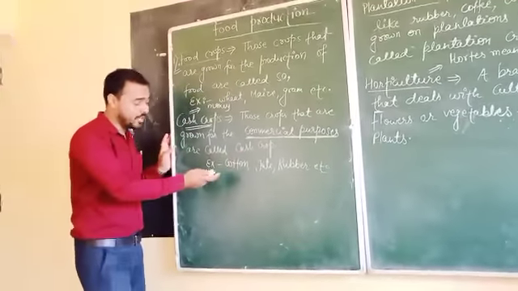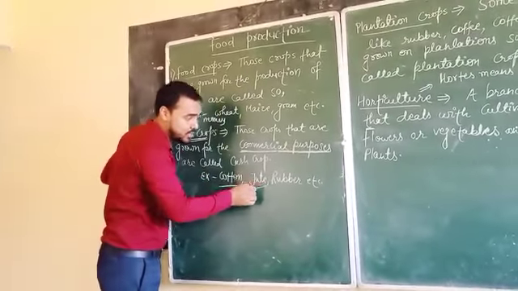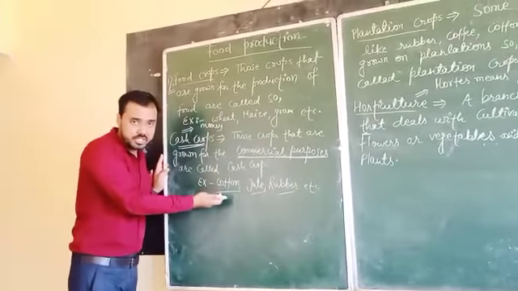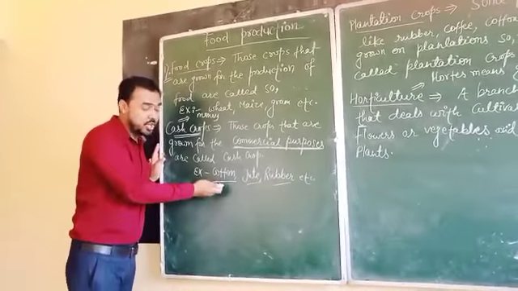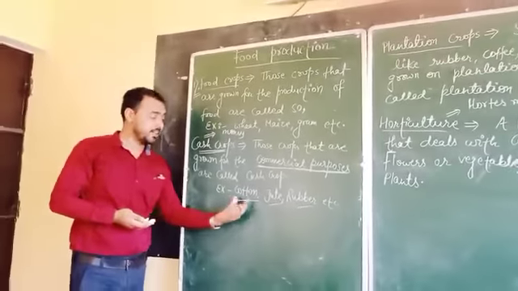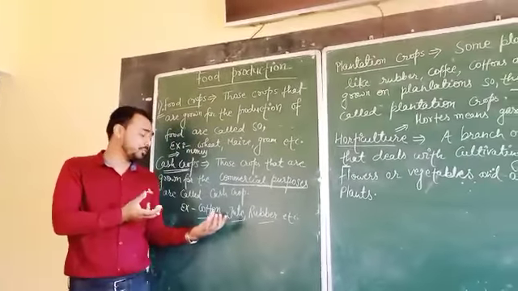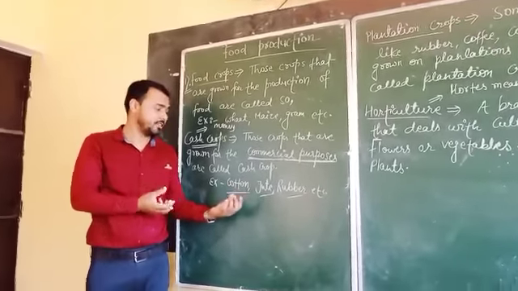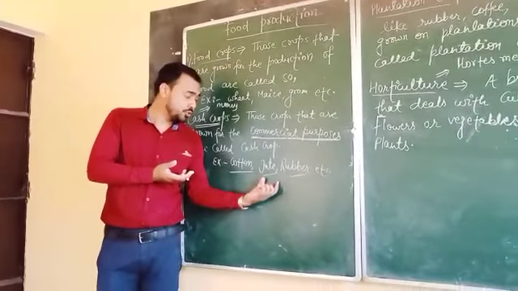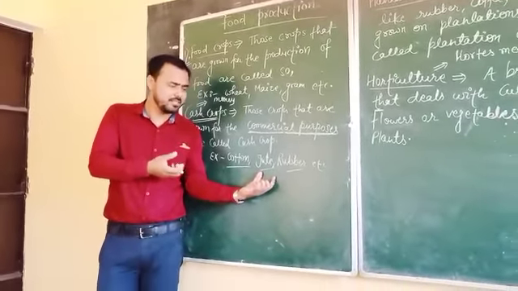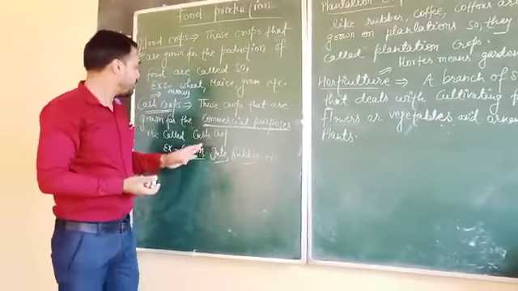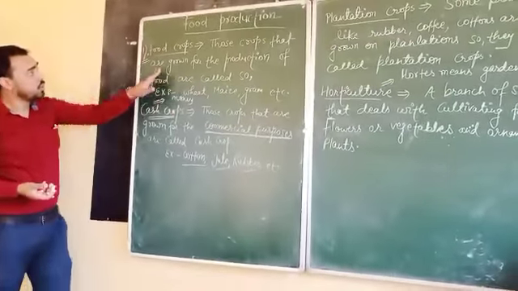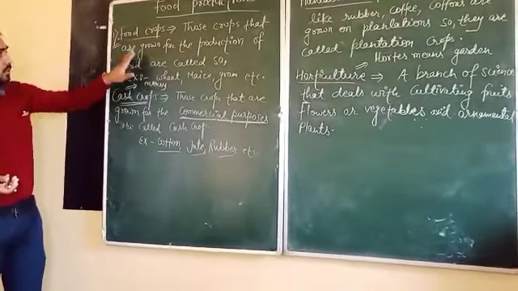And I have already mentioned the examples: cotton, jute, rubber. You know the function of cotton, isn't it? Cotton is obtained from the field, and it is used for making different types of bags, different types of clothes, and many other materials. Jute is also used for making bags, plastic containers, and many others, isn't it? So here we have already gone through cash crop and food crop.